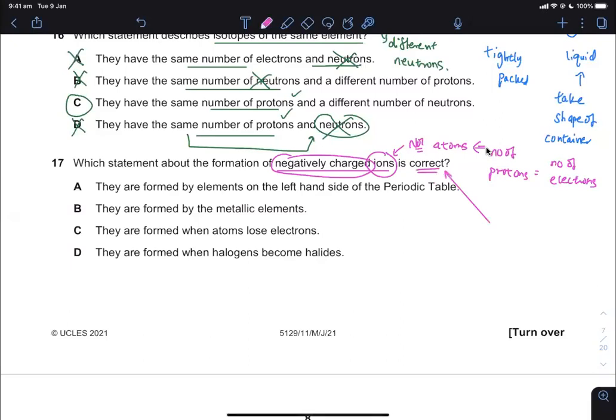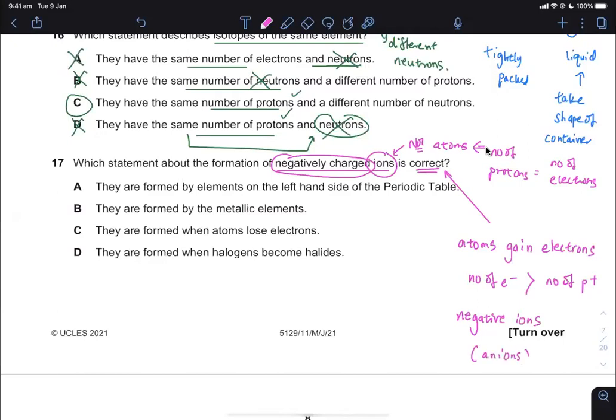When you have negatively charged ions, it's because atoms gained electrons. When atoms gain electrons, they become negatively charged because the number of electrons is more than the number of protons. Electrons have a -1 charge, protons have a +1 charge. When you have more electrons than protons, you get negative ions, and negative ions are what you call anions. Examples include Cl-, Br-, F-.